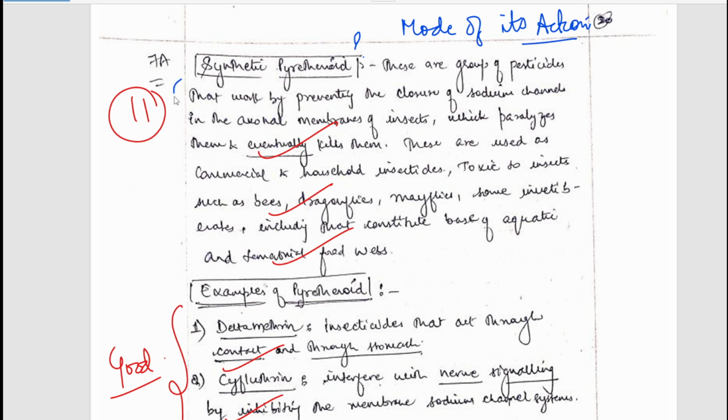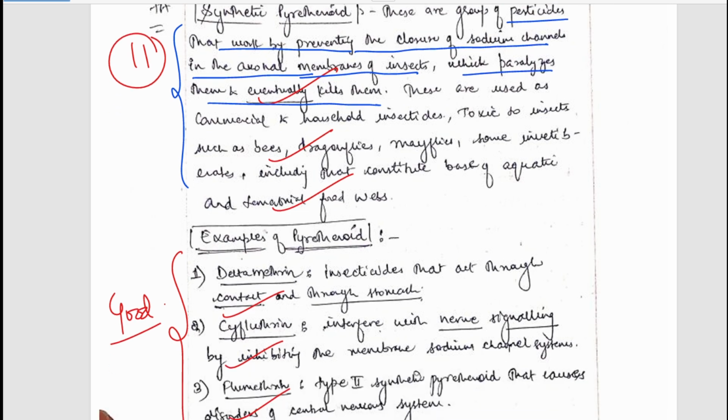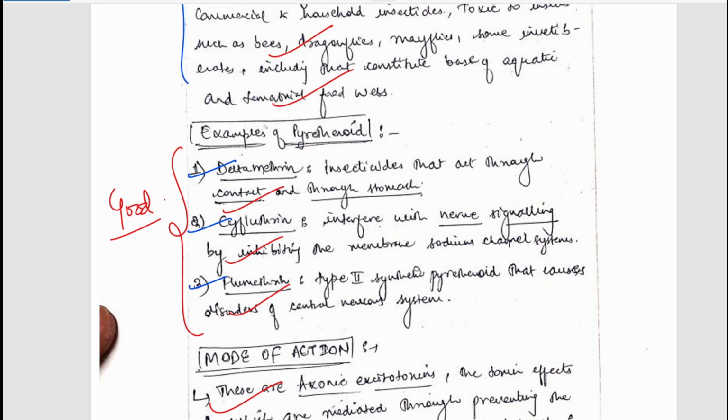In the introduction, he has defined synthetic pyrethroids. That is, these are a group of pesticides that work by preventing the closure of the sodium channels in the membranes of insects, which paralyzes them and eventually kills them. So it is a pesticide which prevents some kind of channel movements in insects, and they eventually paralyze and kill them. Examples have been mentioned such as Allethrin, Cypermethrin, Flumethrin, the good examples.